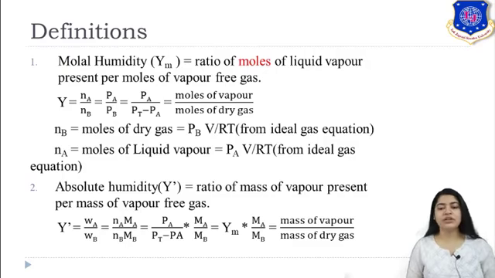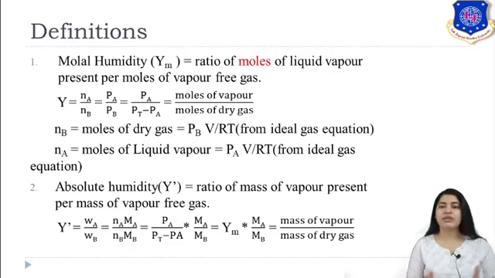Now what is the unit here? The unit is moles of A upon moles of B. Next is absolute humidity, Y dash. Here I am representing it in the form of mass. So you can say that Y dash is absolute humidity, mass of A upon mass of B. Now what is mass? That is moles into molecular weight, right? Hence Na dot Ma upon Nb dot Mb.